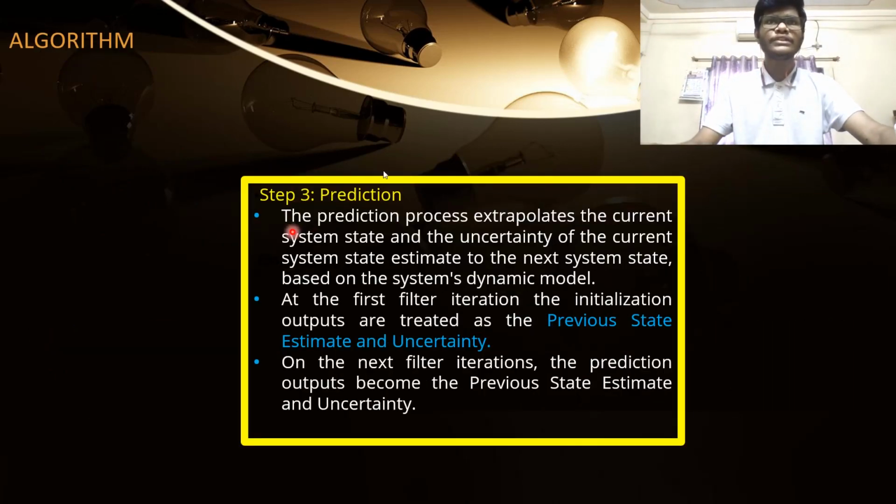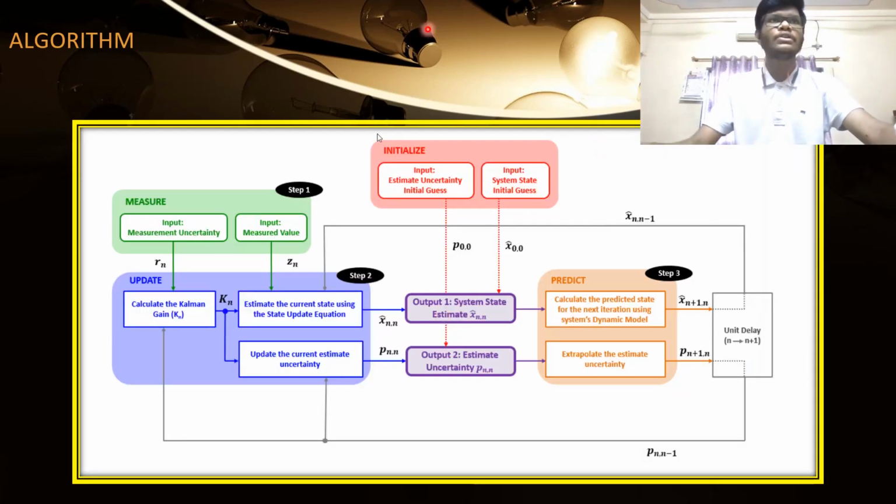Coming to the final step, the prediction of the finite amount of noise is done. The final amount of noise is calculated, and in this step we make use of certain formulas which will be explained in further reviews, and by using those formulas we calculate the noise of the system. This is the pictorial representation of the algorithm.